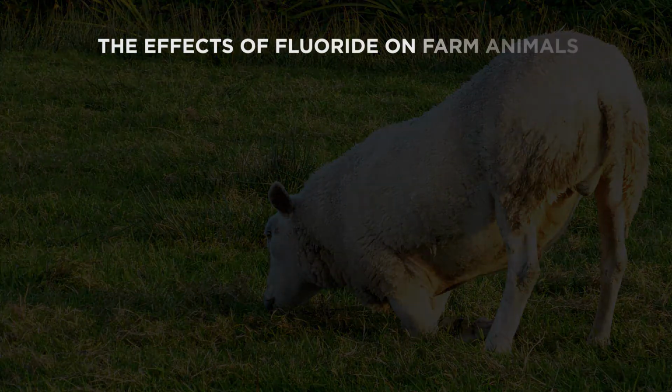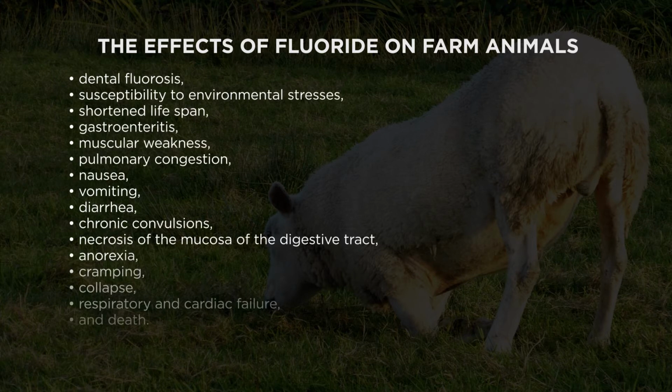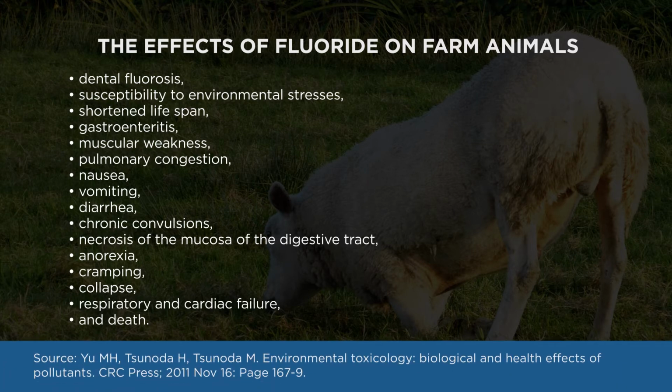The effects of fluoride on farm animals include dental fluorosis, susceptibility to environmental stresses, shortened lifespan, gastroenteritis, muscular weakness, pulmonary congestion, nausea, vomiting, diarrhea, chronic convulsions, necrosis of the mucosa of the digestive tract, anorexia, cramping, collapse, respiratory and cardiac failure, and death. The source is MHU et al., Environmental Toxicology, Biological and Health Effects of Pollutants, CRC Press, 2011, November.